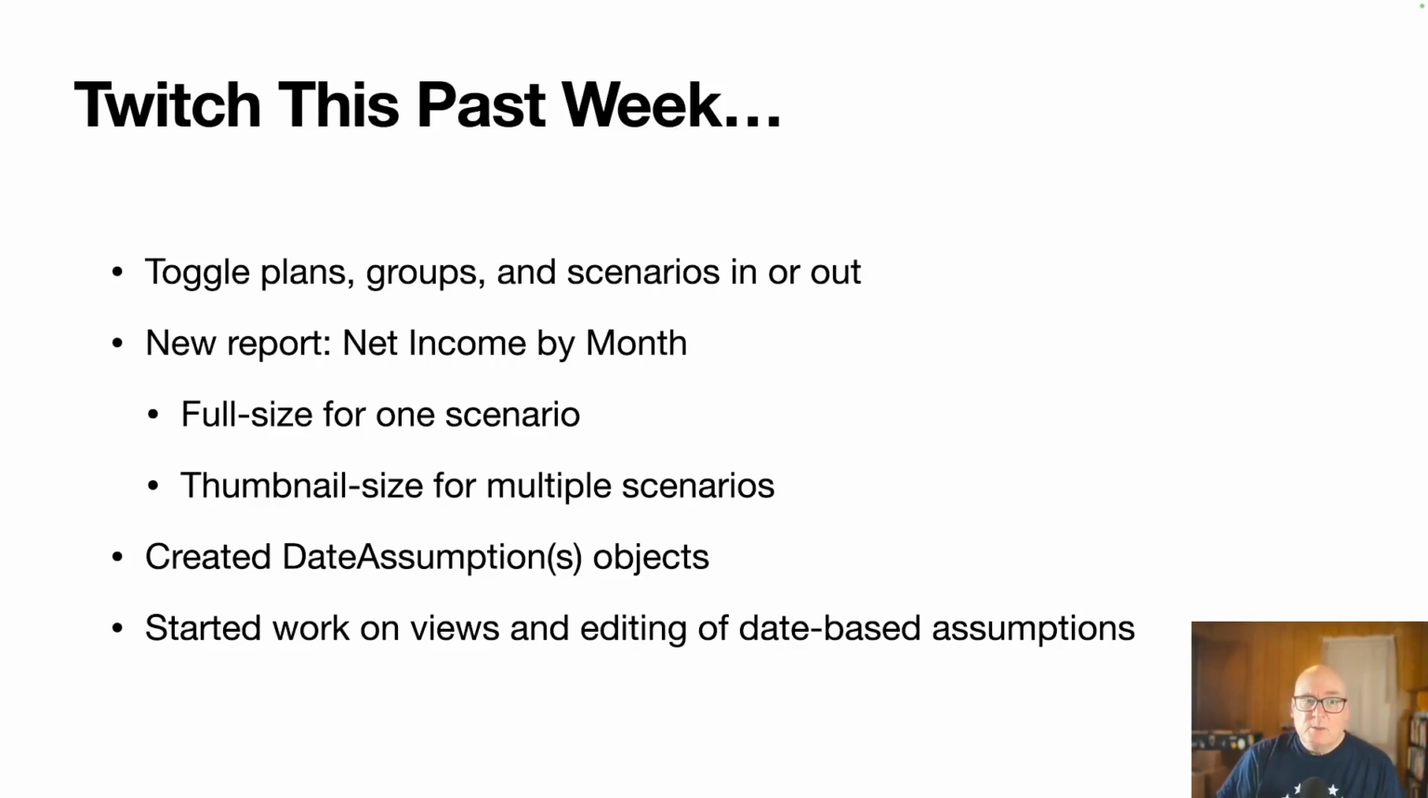Then we added a new report. It's net income by month. This is useful to make sure that across the long term, you are spending less than you earn. It ignores your assets and liabilities, so it really is just income and expenses. We started off with a full-sized view for one scenario, and then we modified it to show all scenarios as little thumbnails, and you can click to zoom in for more information.